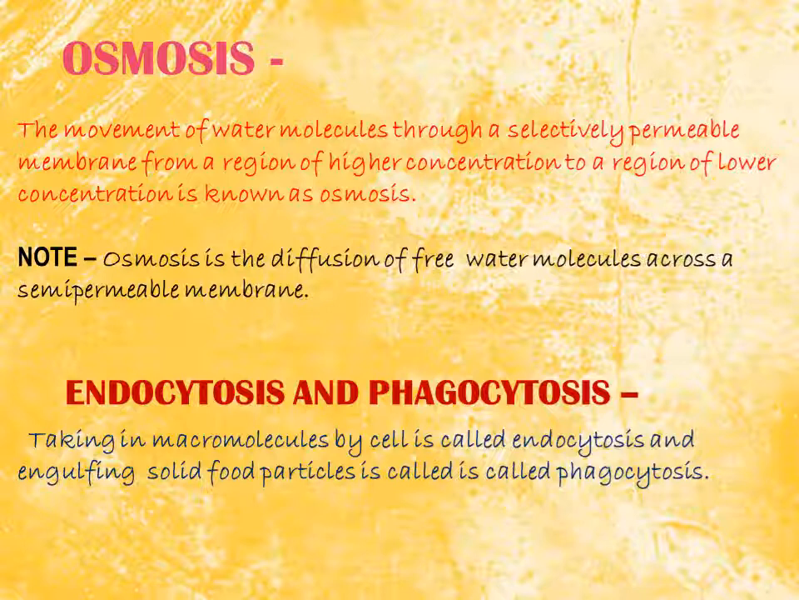Now see, endocytosis and phagocytosis. These are the third process, responsible for movement of substances from outside to inside and inside to outside the cell. Taking in macromolecules by the cell is called endocytosis, and engulfing solid food particles is called phagocytosis. So again it is specific. Here we can say that phagocytosis is a type of endocytosis, but endocytosis cannot be called phagocytosis.